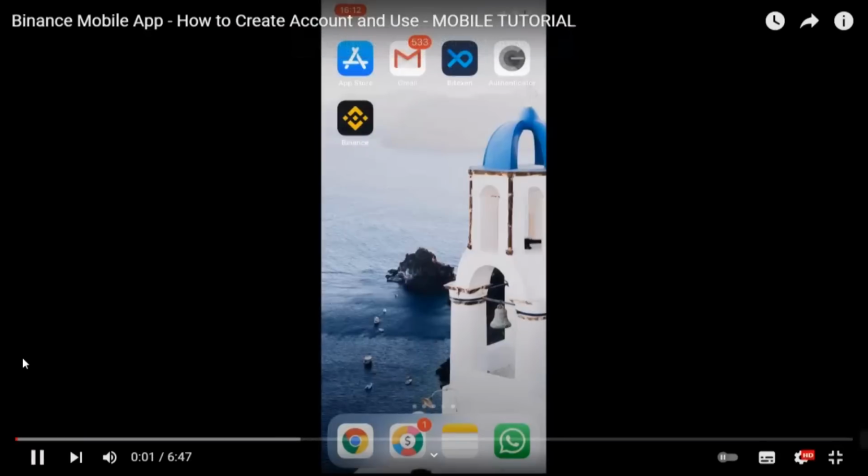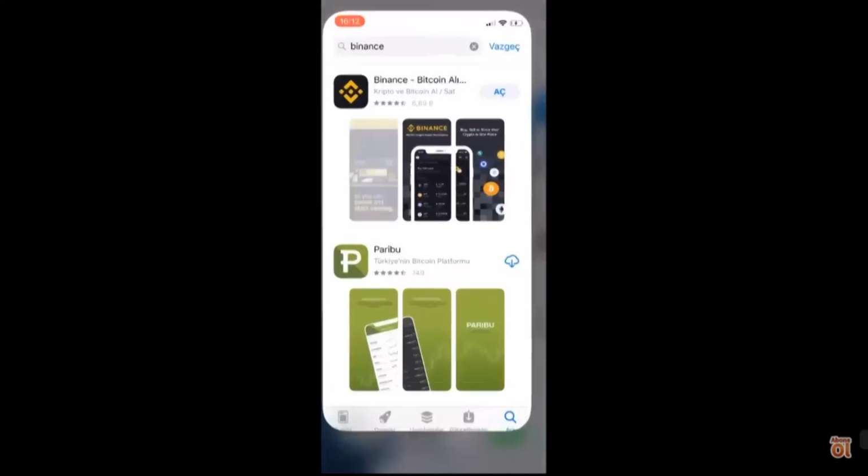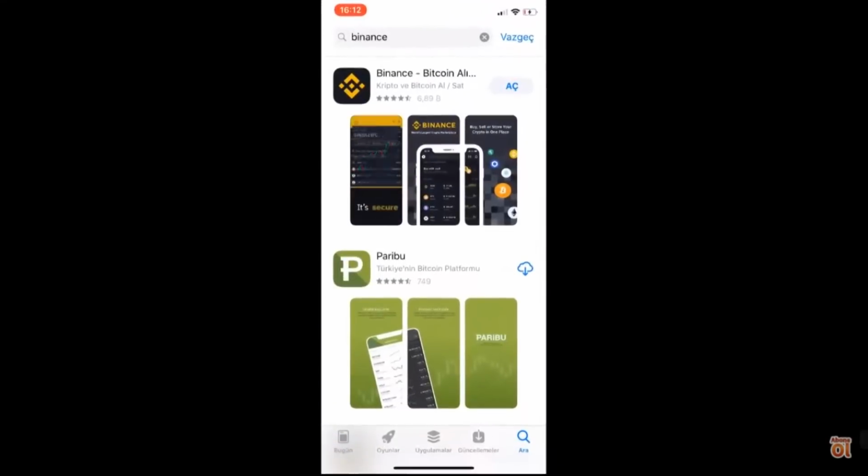Hi friends, today I will show you how you can download Binance, how you can sign up for Binance on your mobile phone and use it. First of all, enter the App Store. If you use Android, you should go to Play Store.